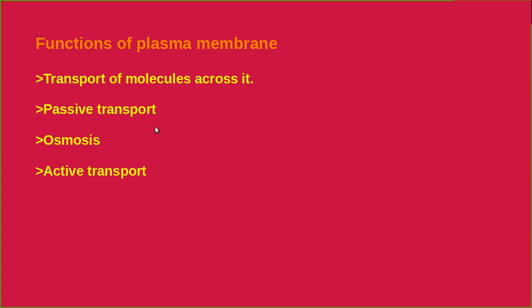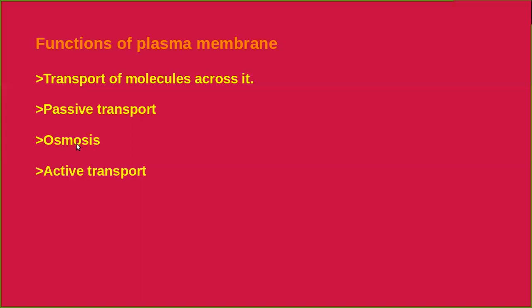I hope you have heard that diffusion is a passive process. Do you remember the process of diffusion? Yes, the movement of molecules from the region of higher concentration to the region of lower concentration we call diffusion. Dear students, if the diffusion occurs through a selectively permeable membrane or plasma membrane, we call it osmosis.